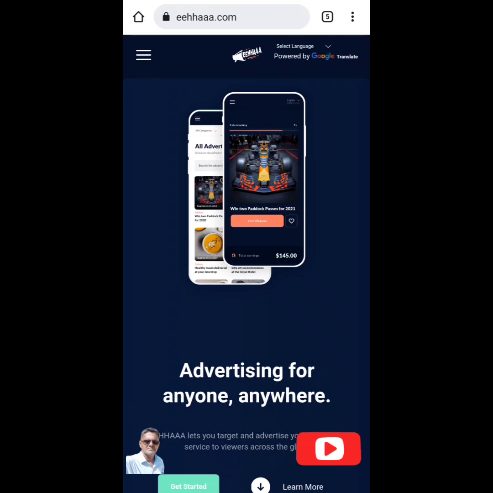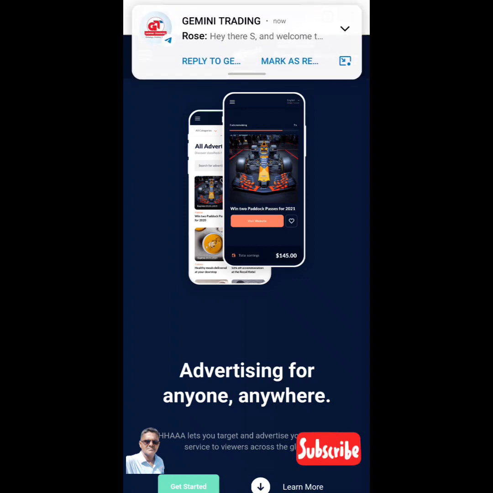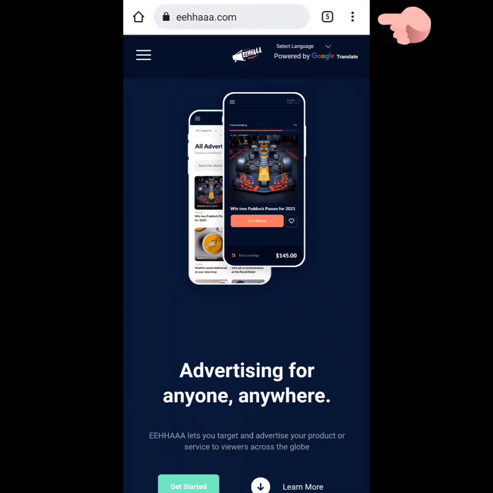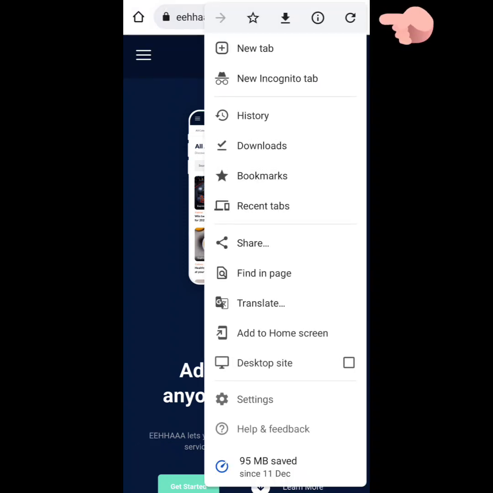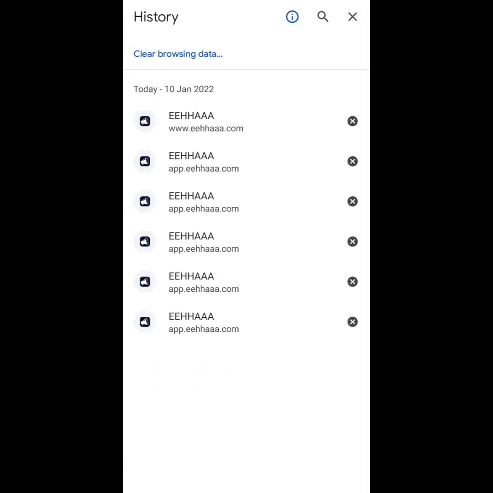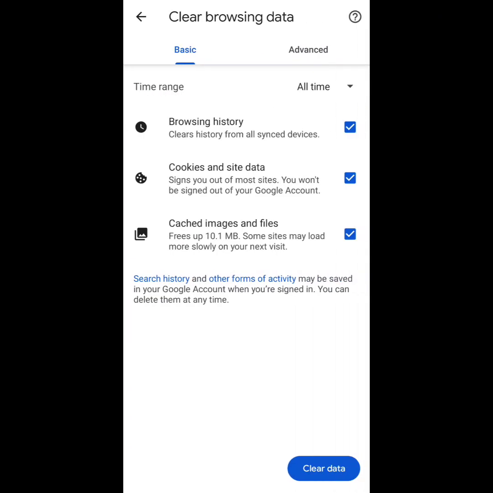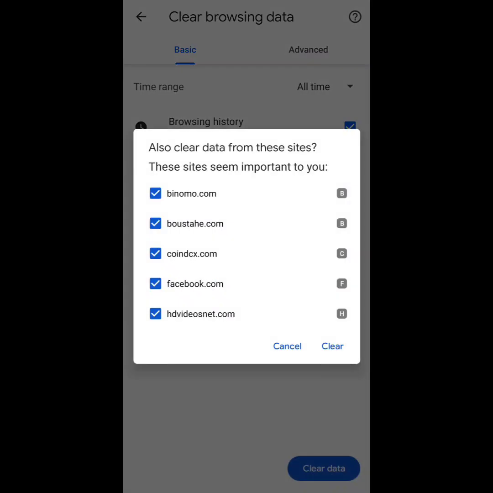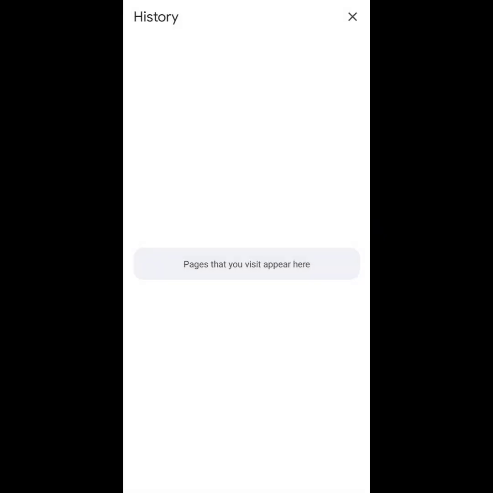Those who are finding it difficult to log in here and those who are not receiving ads, this is the way you can solve your problem. First click on these three dots, go to history, clear browsing data, all time, then all time, clear data, clear. This way your data and history will be cleared.